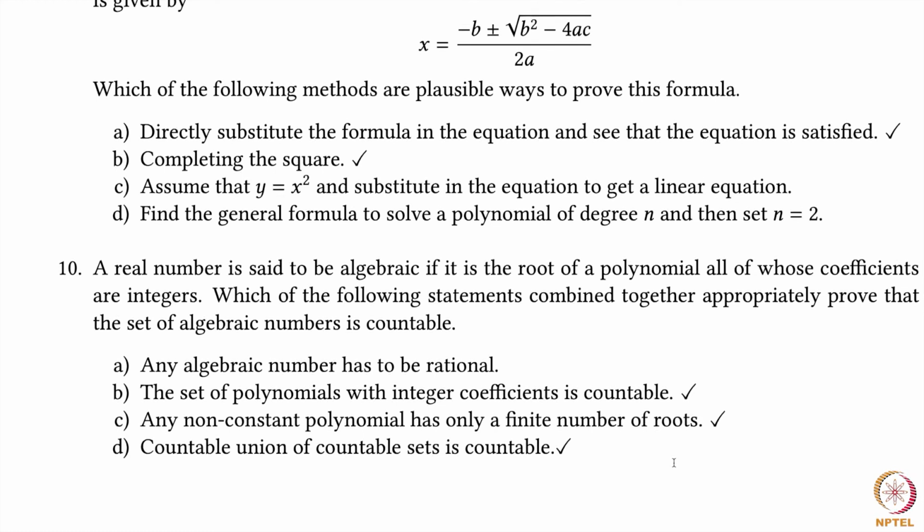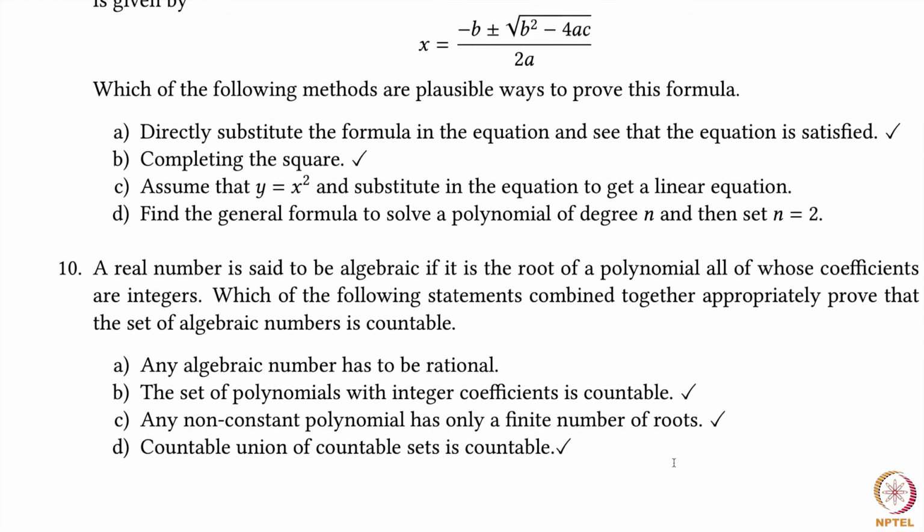The set of polynomials with integer coefficients is countable. Yes, that is true. You can easily check that because a polynomial of degree n is given by n plus 1 coefficients, and since these coefficients have to be all integers, there are going to be only countably many polynomials of degree n, and this is true for each n.